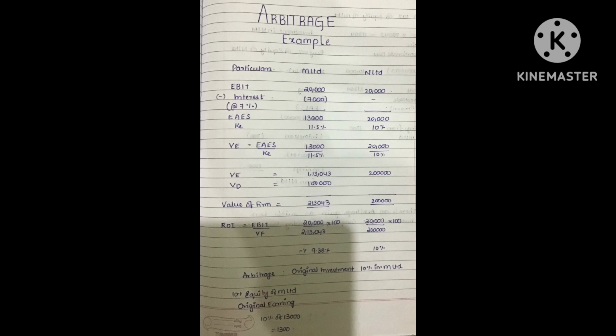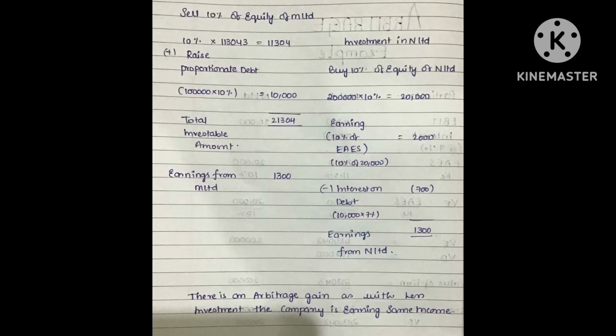Let us calculate the return on investment. Return on investment is equal to EBIT divided by value of firm. M Limited ROI is equal to 9.38% and N Limited ROI is equal to 10%. In this case, an investor wants to move from low ROI to high ROI. That means the investor will move from levered firm to unlevered firm.